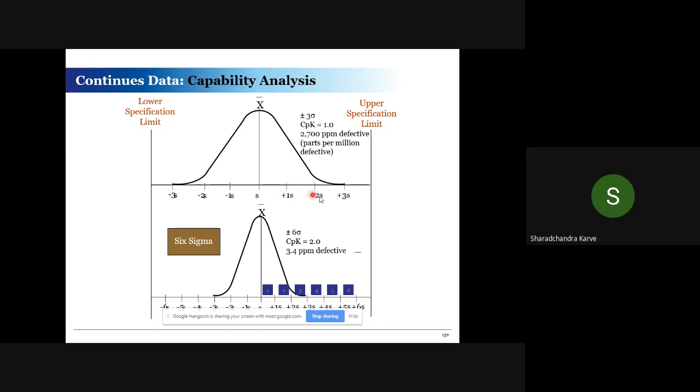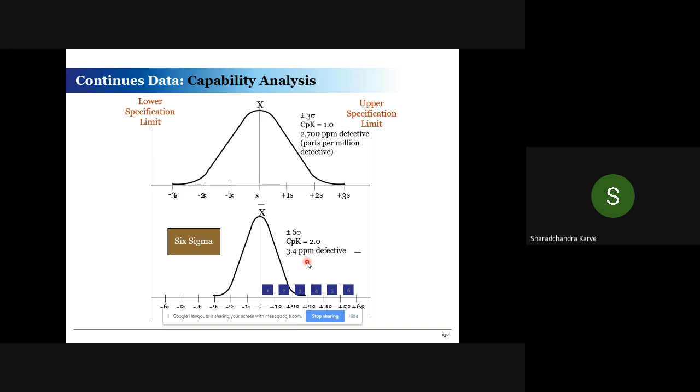There are 3 standard deviations accommodated, and 99.97% of the points are between +3 sigma and -3 sigma, and what is outside is generally called 0.05% or so. But the strive of Six Sigma is to accommodate 6 standard deviations on one side, so that there is very little probability of a defect.